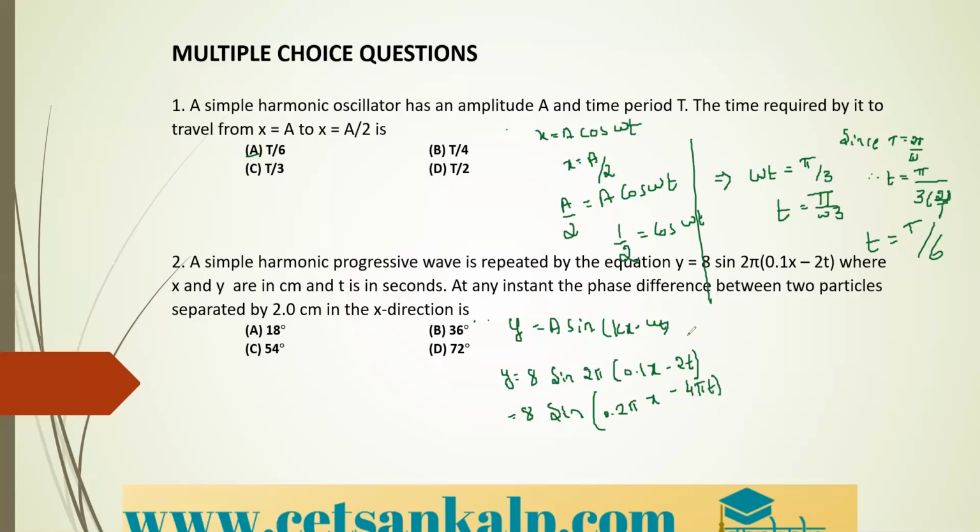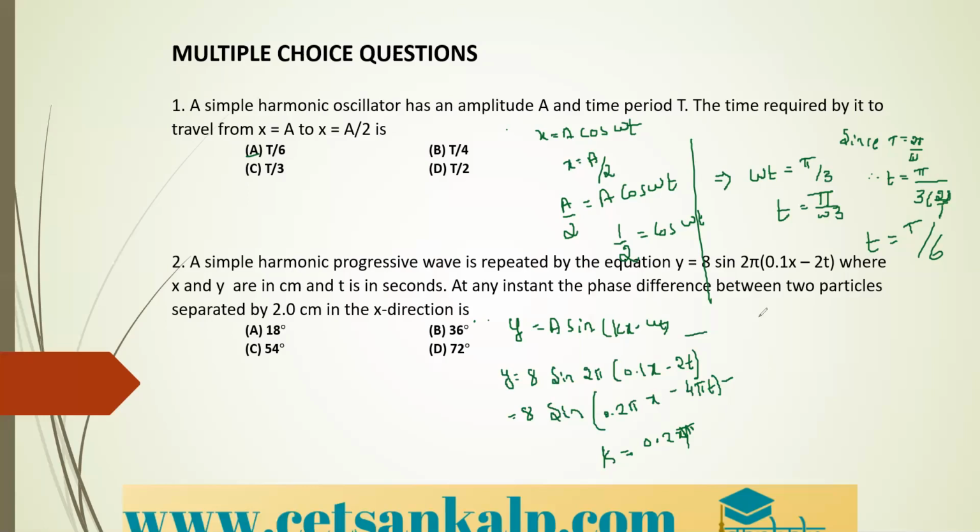So now you can compare the given equation and the standard equation. We can see here the value of k is 0.2 pi.